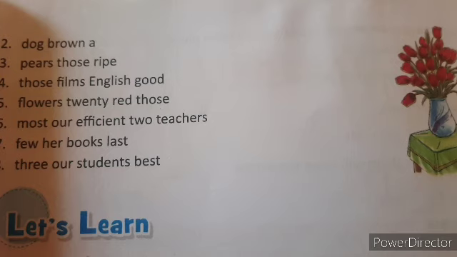Dog brown, third one, those films English good, flowers 20 wrote those, most our efficient two teachers, few her books lost, 3 hours students best. So you have to find the answers, arrange them in proper order and find the pre-modifiers. So that's your homework. We have completed noun phrase and pre-modifiers. Thank you.